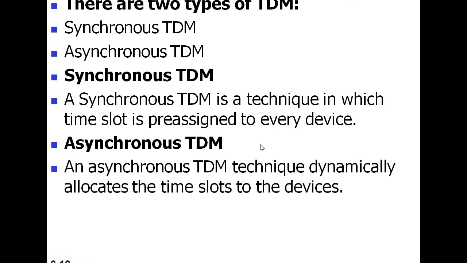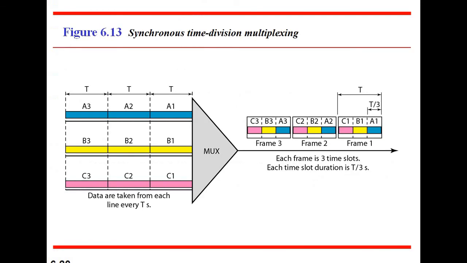And asynchronous TDM dynamically allocates the time slots to the devices. That means if one system wants to transmit some data, it should dynamically fix a time, and within that time that system will pass the messages towards the destination end. So this is the diagrammatic representation of synchronous time division multiplexing.